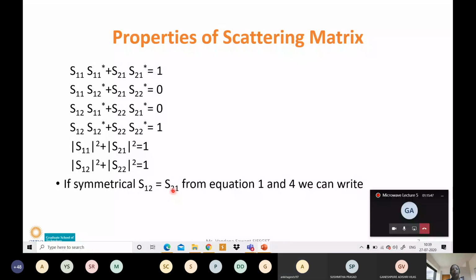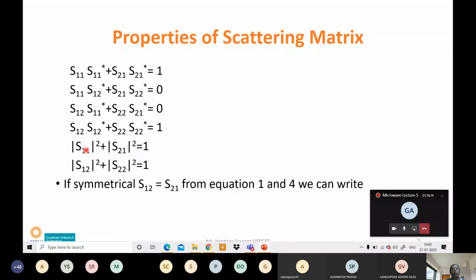Right. So either the incident signal is at 1 or the incident signal is at 2. Wherever the input signal is, we can equalize S12 and S21 if the network is symmetrical. If it is mentioned in the question that the network is symmetrical, then you can use S12 is equal to S21. And if you put S12 equal to S21 in the last 2 equations, what will happen?